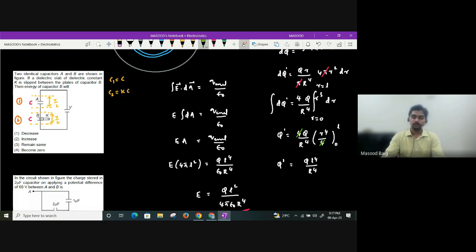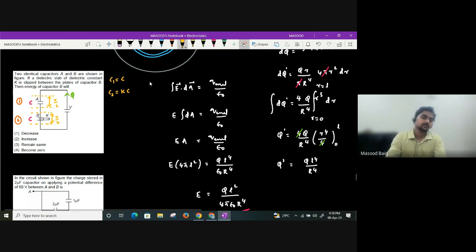Now, in both the cases, charge given by the battery is same. Let us say charge is what? Same. They are asking us what will happen to the energy of capacitor B, guys. See, it is connected to some potential difference and dielectric is inserted. We have done this question again. When it is connected to battery and dielectric is inserted, what will happen? Energy will become more, guys. It will become K times or not. We have seen that, no, everyone?